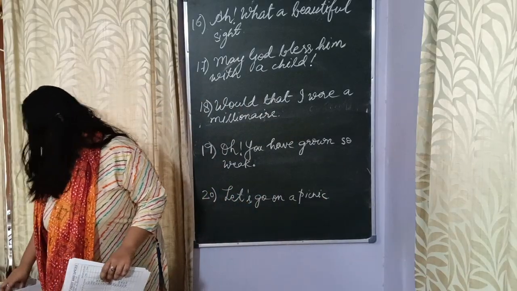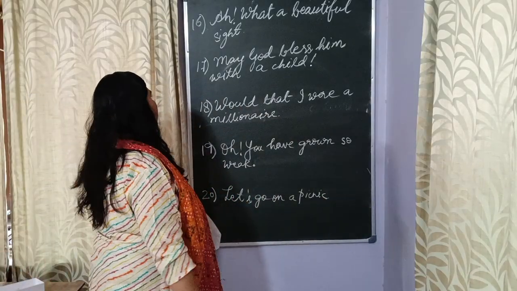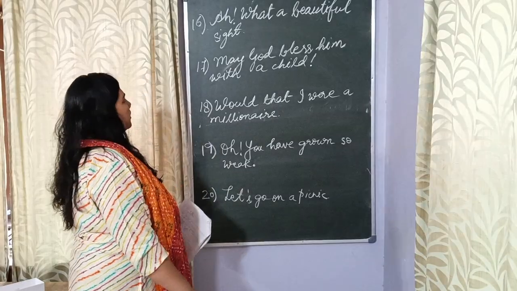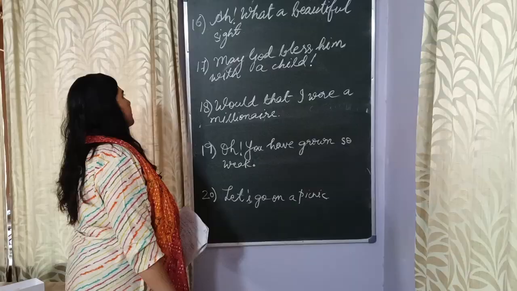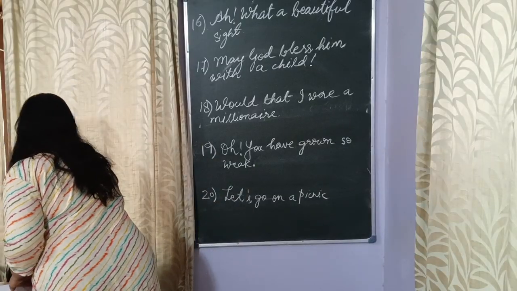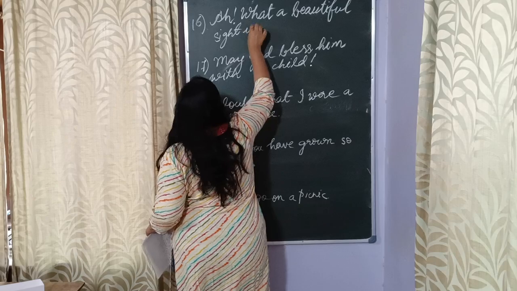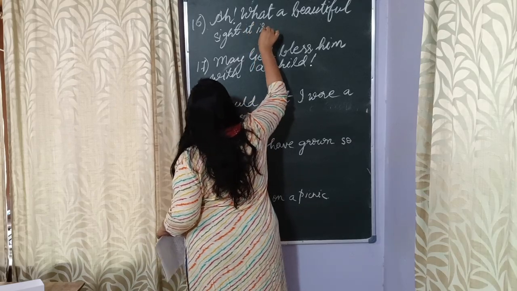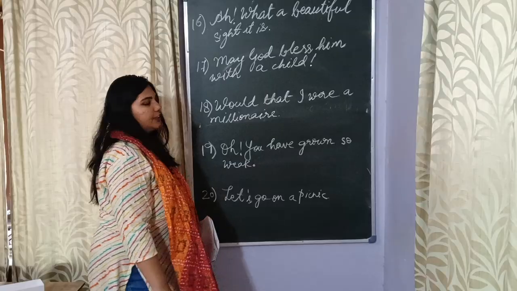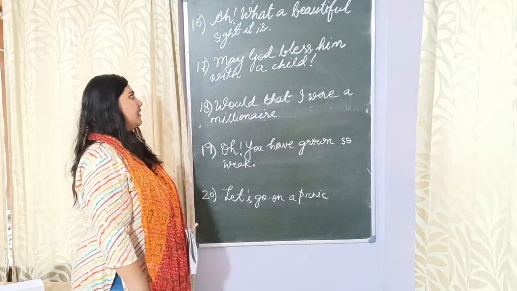So what do you think is the kind, or how can we classify sentence number 16? What a beautiful sight. You add these words also: what a beautiful sight it is. I believe you can also see the key word as I can see it.